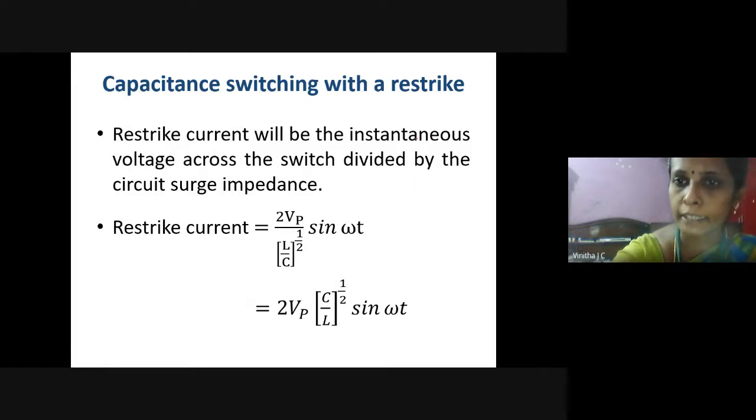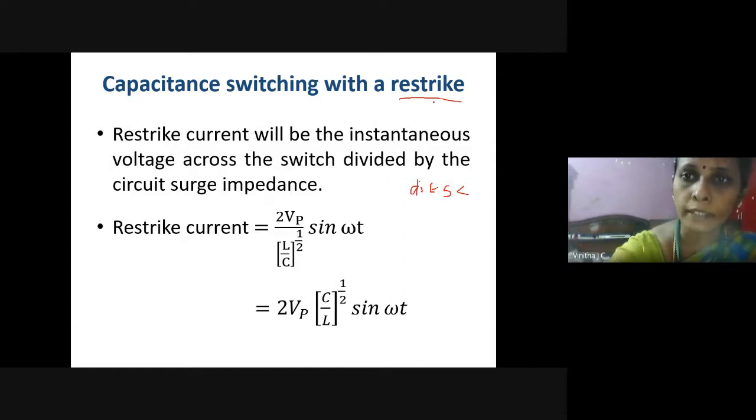Clear? So restrike will occur across the circuit breaker contacts whenever the value of the dielectric strength is less than the value of the restriking voltage or the recovery voltage. Otherwise, the restriking will not occur. That is, if the dielectric strength is more than the value of the restriking voltage, there will not be any restriking of an arc.